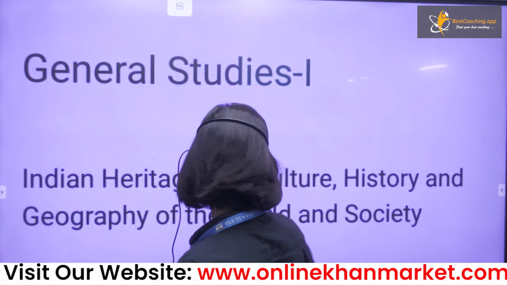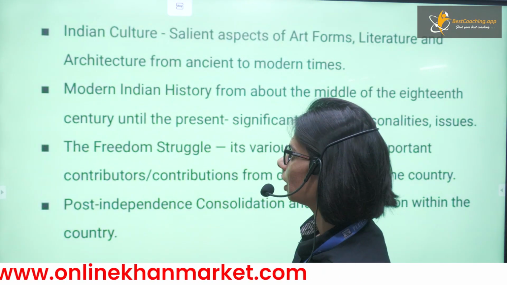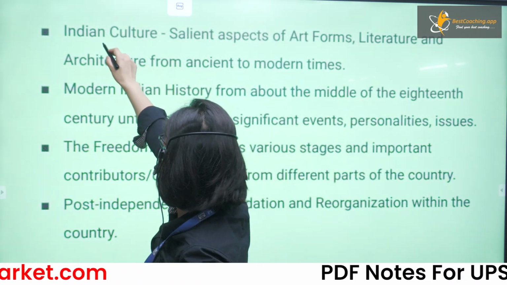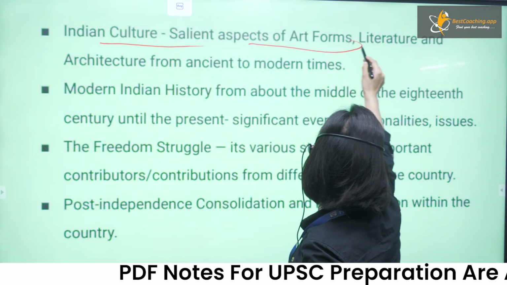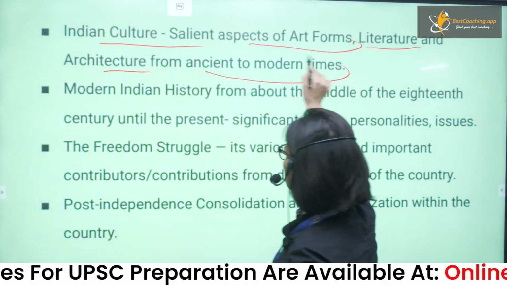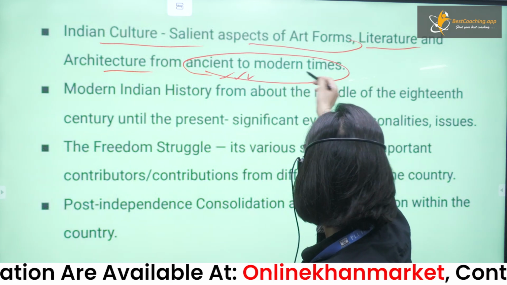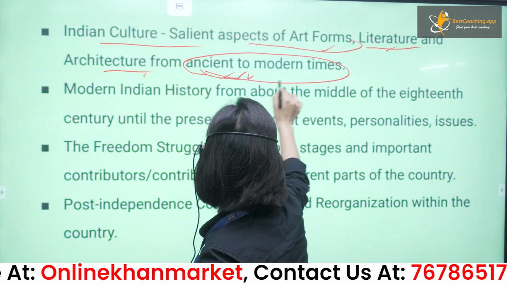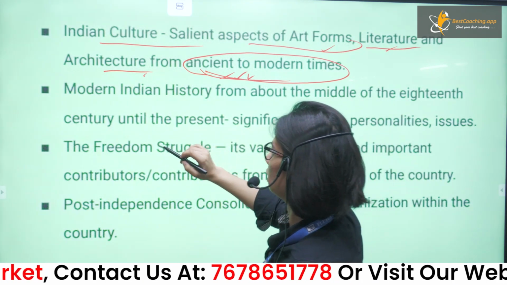So let's see what exactly is mentioned. So here, Indian culture, salient aspects of art forms, literatures, and architectures, ancient to modern times. So it is necessary to study all the art forms, literatures, and architectures, from ancient to modern times. So from ancient till date, you have to study about that.